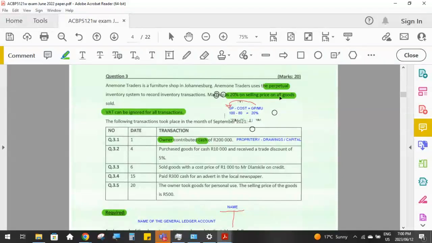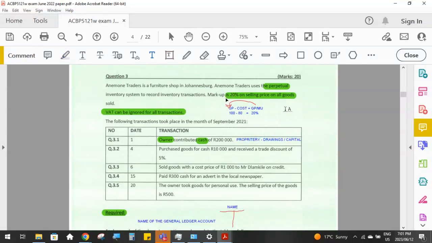Write your little calculation down, get it the right way around, double check yourself, and then again, you've got no trouble. You can come straight back to these percentages to do all of the calculations that you need to do.